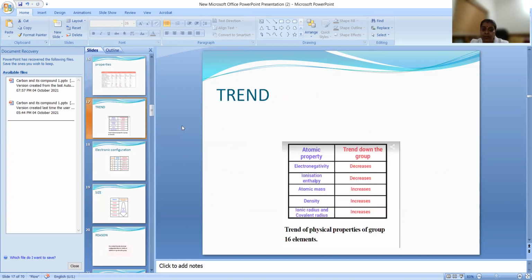Okay, now what about the trend? This is very important. What is the trend while we are moving down in a group? Okay, if you see the electronegativity, that is decreasing, ionization enthalpy decreasing, atomic mass increases, density increases, and ionic radius and covalent radius, all these are increasing, and electronegativity and ionization enthalpy is decreasing. So what should be the reason for that? Let us go one by one.